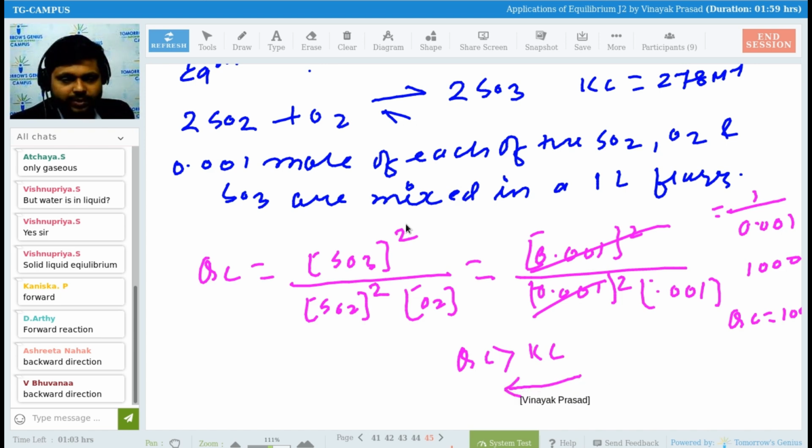So the reaction will move towards where? Backward. I have taken an example as well. If Qc is greater, then the reaction will move in the backward direction. Is it okay with everyone? See, we have just informed this thing, guys. Vishnupriya, please see here.